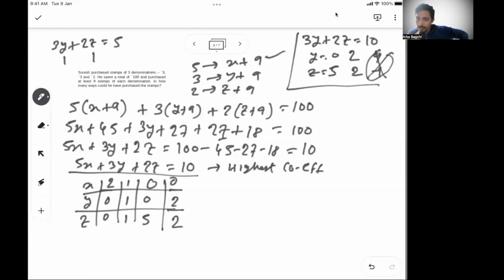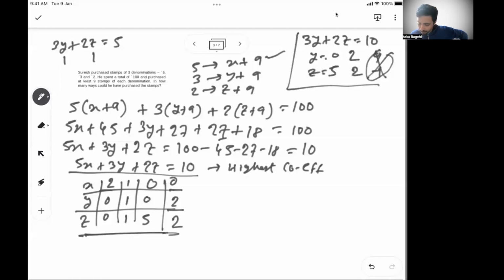And when you are looking for positive or negative integral solutions, you first find a basic solution, which is 0 and 5 in this case, and then the next set of integer solutions will be by increasing one and decreasing the other. So this is one way, but if you want to understand in depth, please refer to the previous session where we talked in detail about how to solve two variables, one equation, and find the integral solutions. So with that, we can say there are 4 solutions possible.